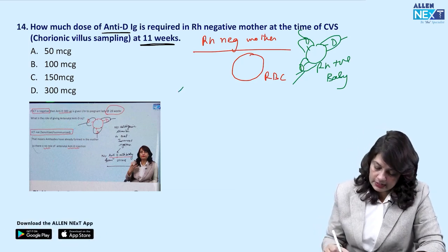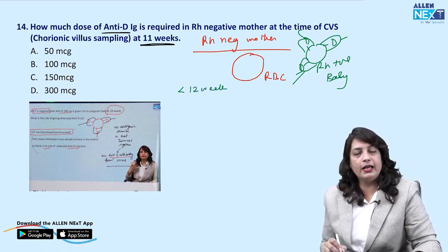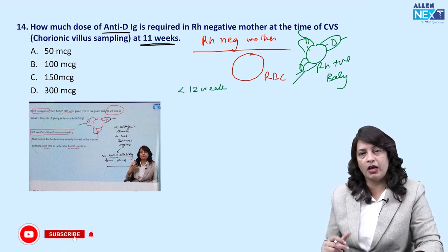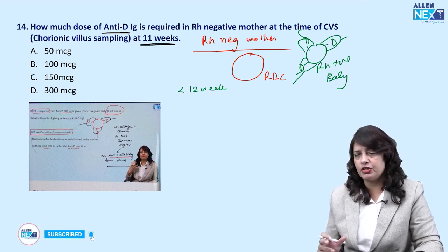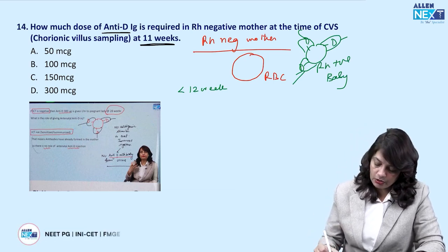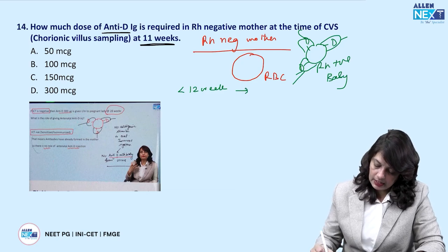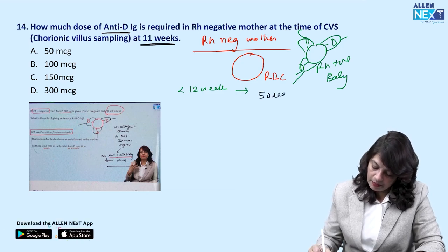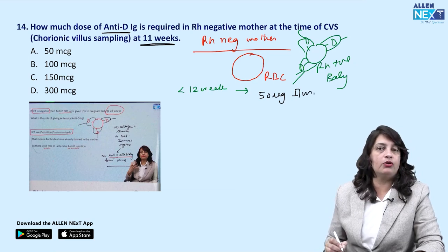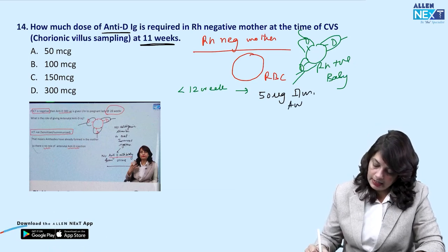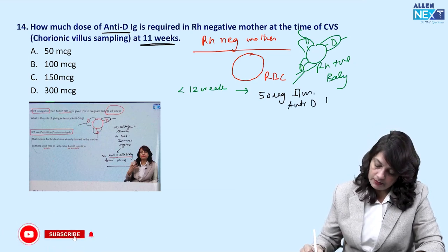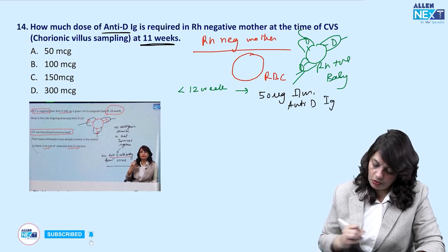So the dose, if abortion, MTP, ectopic pregnancy or any invasive procedure is done before 12 weeks, is 50 micrograms of anti-D immunoglobulin intramuscular.